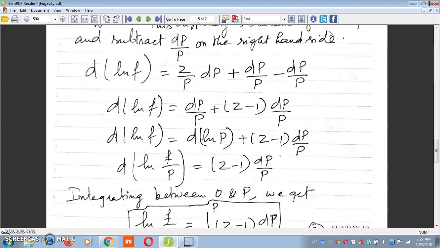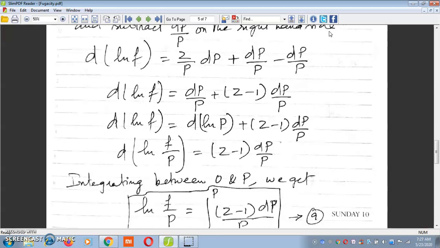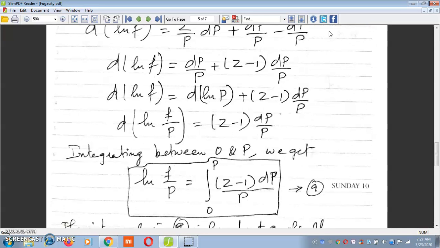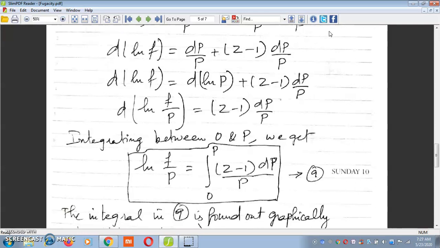The steps are indicated there. It is very simple. Now integrating the above equation between 0 and P, we get ln(f/P) equal to the integral of (Z − 1)/P dP from 0 to P, as given by equation 9.